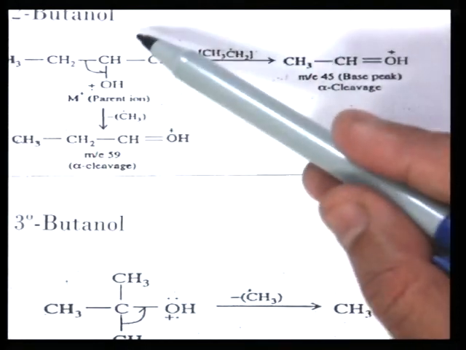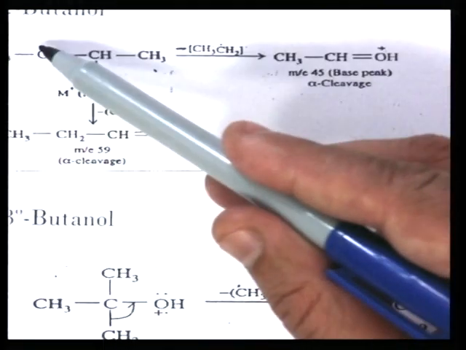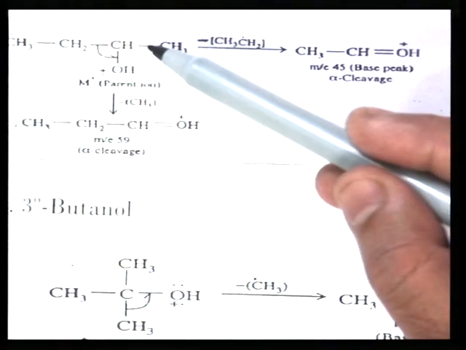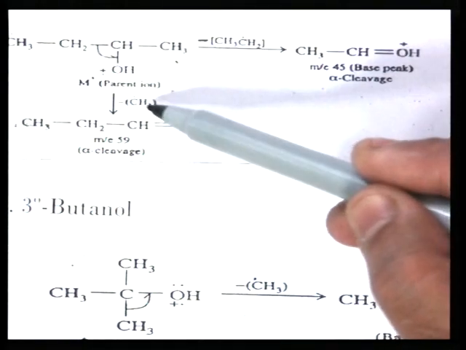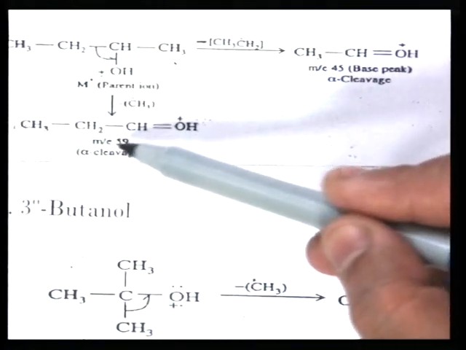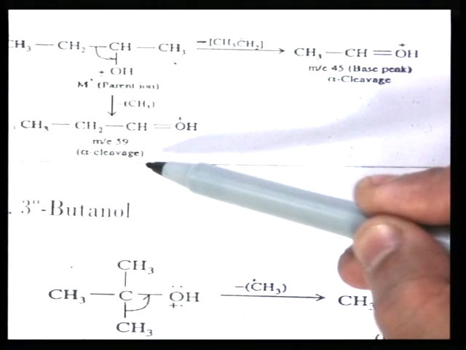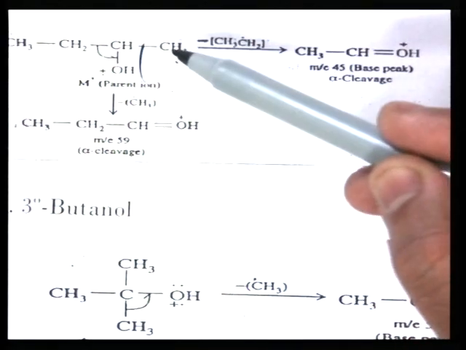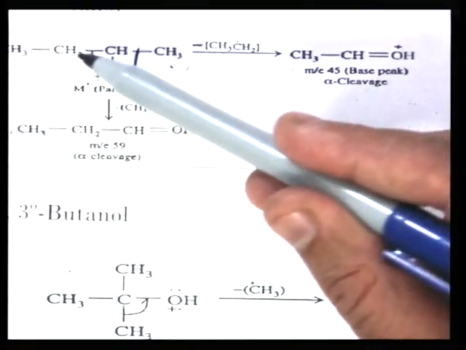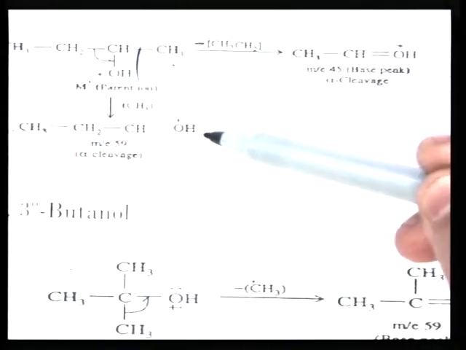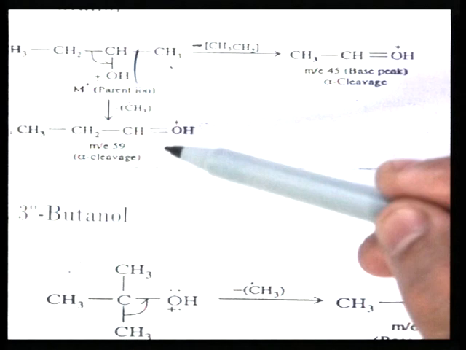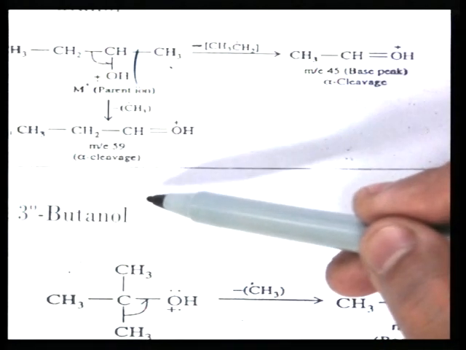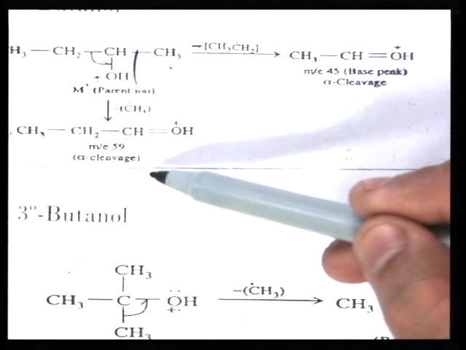Similarly, on this side this is also an alpha carbon. The bond attached to the alpha carbon is cleaved by alpha cleavage. So, a methyl radical is lost and we get this type of cation having m/z value 59. This methyl radical is lost, and a 3 carbon chain cation is formed. This is a substituted oxonium ion, m/z value 59, obtained by alpha cleavage. Here the m/z 31 peak is not obtained. You see m/z 31 is not obtained, which indicates it is a secondary alcohol.